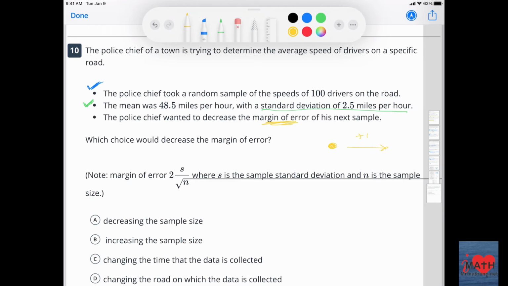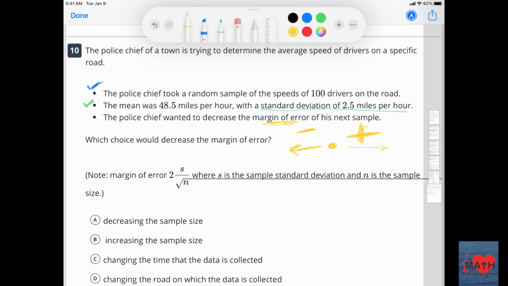Some people drive faster, and some people drive slower. Now it even tells you a formula, if you need it. The margin of error is 2 times the sample standard deviation over the square root of the sample size.